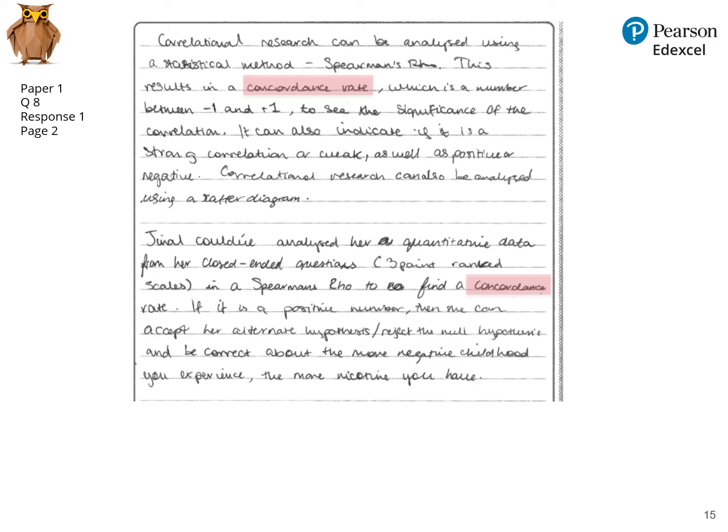And like so many things, this is really a judgment that examiners need to make based on individual answers. In this case, the student wasn't really penalised for writing concordance rates when they meant correlation coefficient. The feedback from our senior examiners is that if the mistake is judged to not really